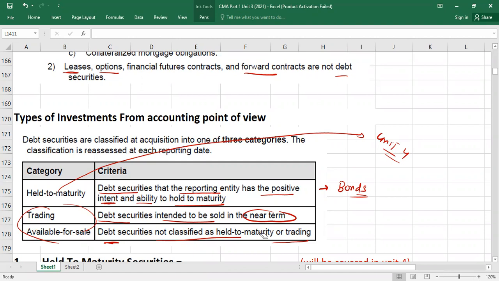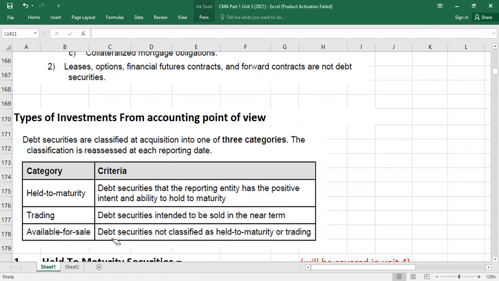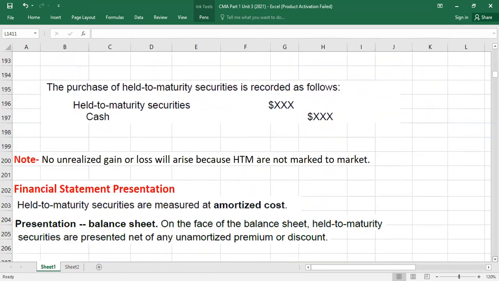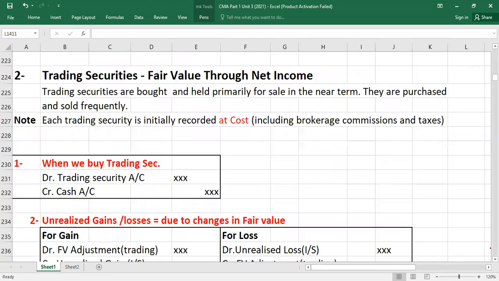Even in your book, for this topic, in this chapter, only theory is written, because calculations are explained in unit 4. So we'll go through them there. So then guys, here, first of all, as I told you, held to maturity will be covered in unit 4. So whatever is written here, just ignore. Okay. So you have to start here. Trading securities.